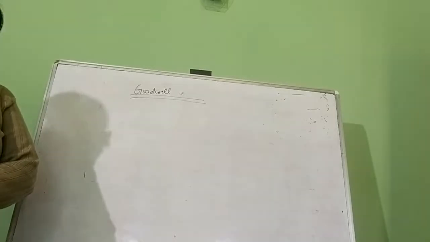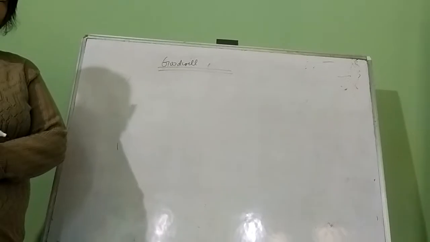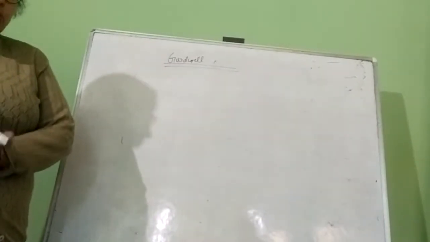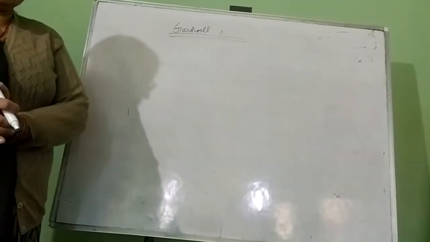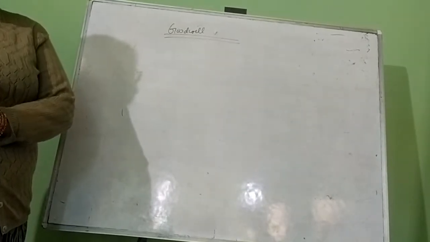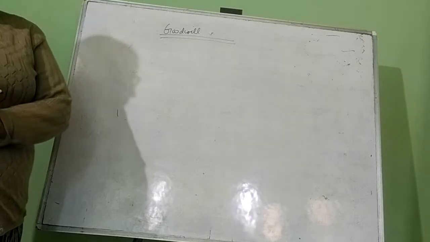It means the share of goodwill the new partner brings will be given to the existing partners who are sacrificing, in the sacrificing ratio.